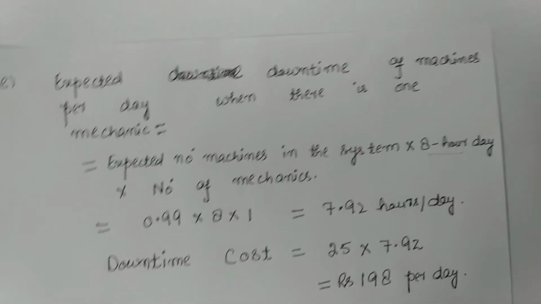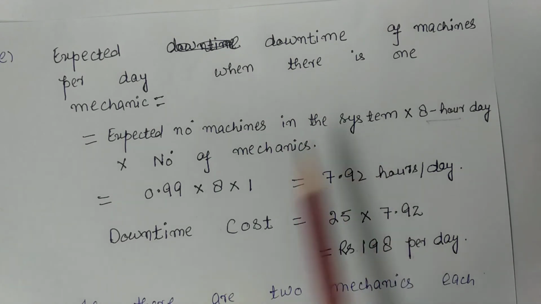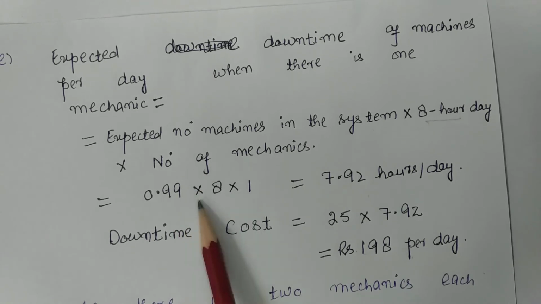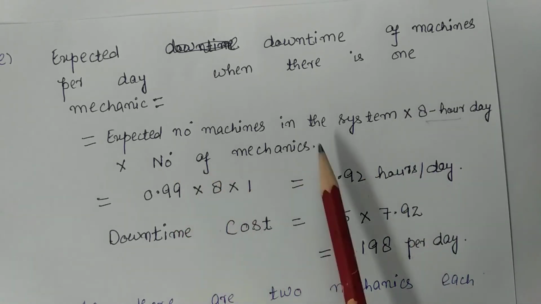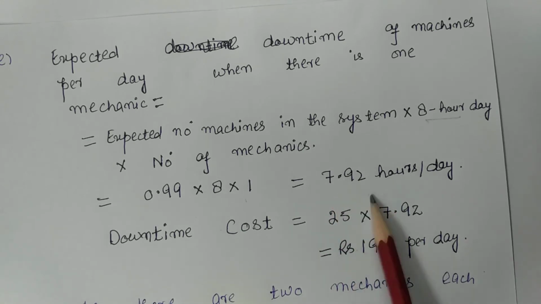Now the expected number of machines in the system, Ls, we had just calculated in the above part, which is 0.99, into 8 hours into the number of mechanics, which is 1. So it will become 7.92 hours per day.